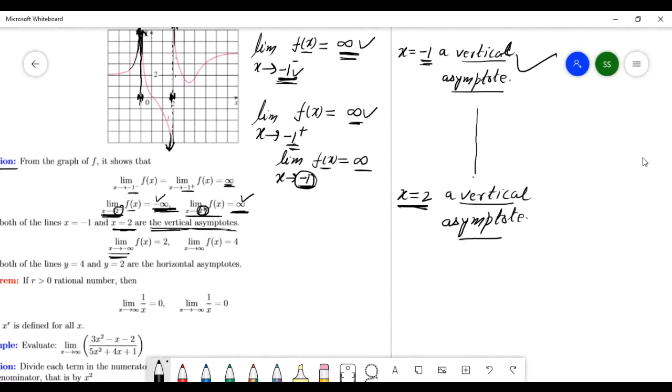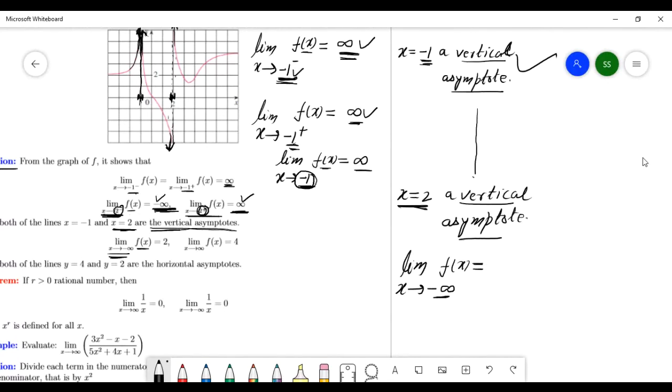This limit, x goes to minus infinity. Okay. And remember, here x goes to minus infinity. This f(x) goes to a number, and that number is called the horizontal asymptote. Right. Look, x goes to minus infinity, and then this f(x).